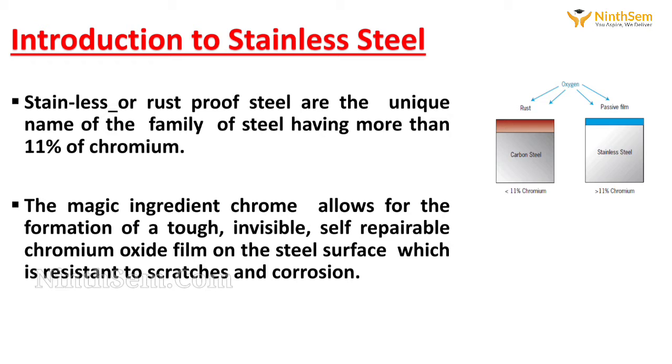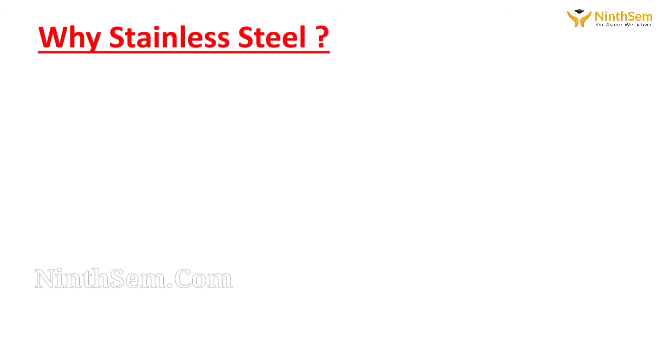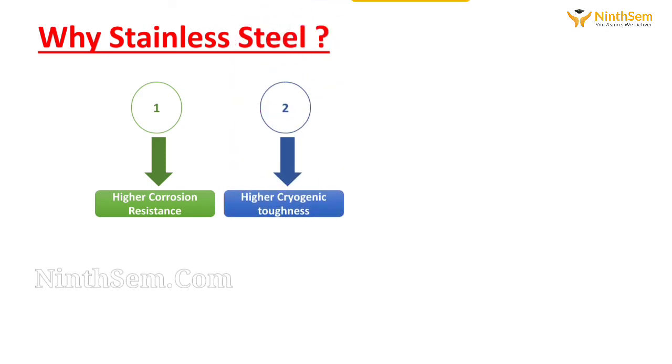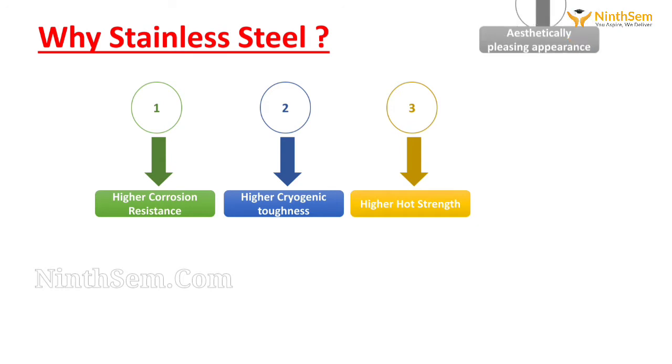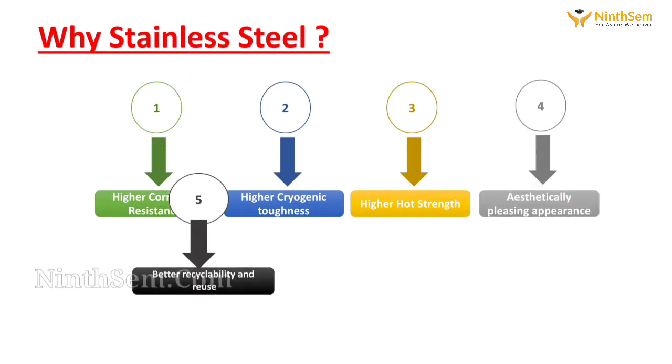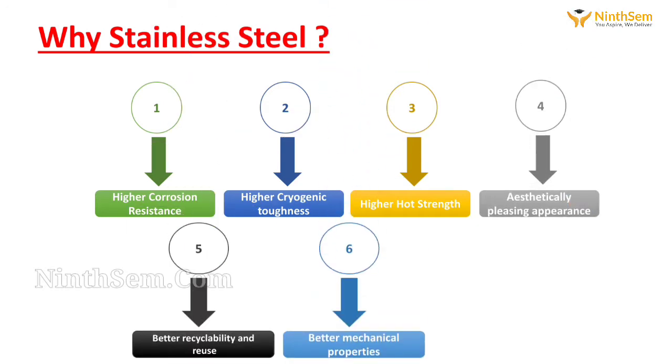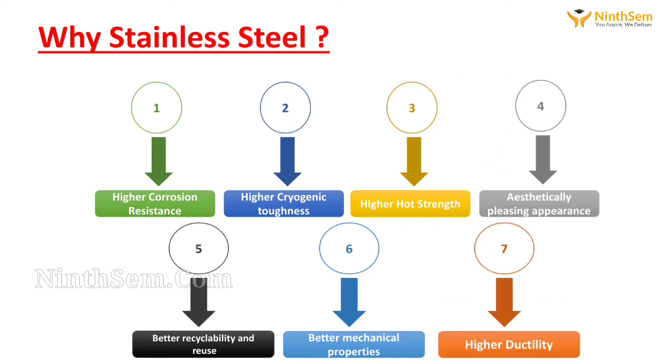The advantageous properties of stainless steel can be compared to standard plain carbon mild steel, which are higher corrosion resistance, higher cryogenic toughness, higher hot strength, aesthetically pleasing appearance, better recyclability and reuse, better mechanical properties, and higher ductility. These characteristics have made stainless steel a primary material in medical, food processing, household, transporting, and much more critical application.